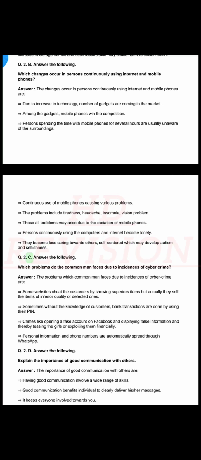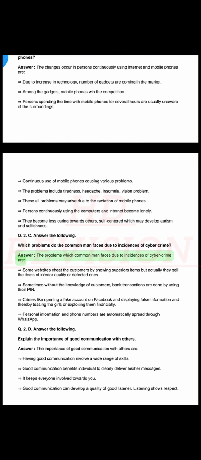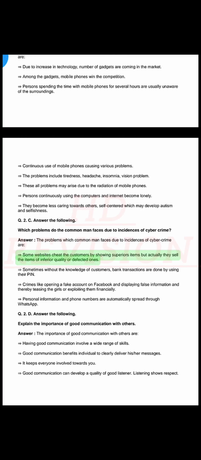Q. 2 C. Answer the following. Which problems do the common man faces due to incidences of cybercrime? Answer. The problems which common man faces due to incidences of cybercrime are: some websites cheat the customers by showing superior items but actually they sell the items of inferior quality or defective ones.